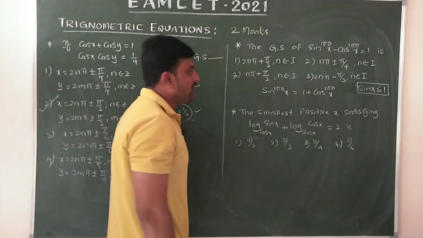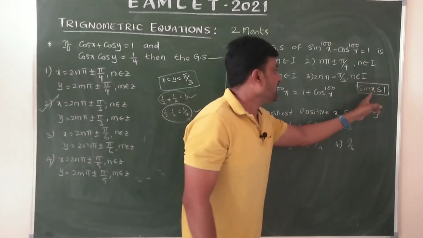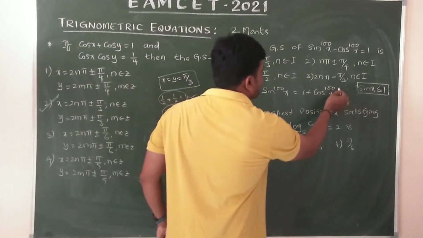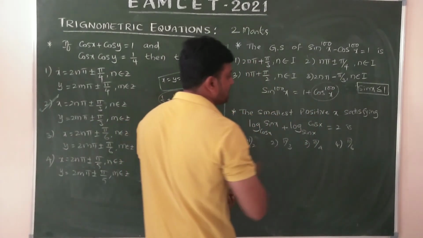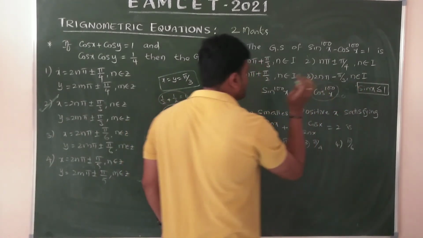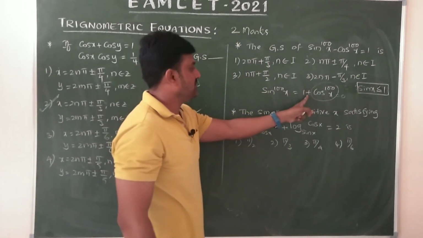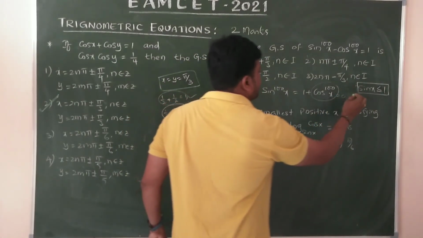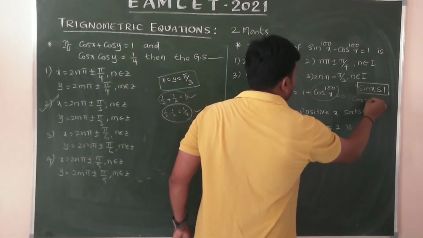So it becomes sin x less than or equal to 1, and when cos x is 0, then sin x equals 1, yes or no? Then sin x equals 1 and cos x equals 0.